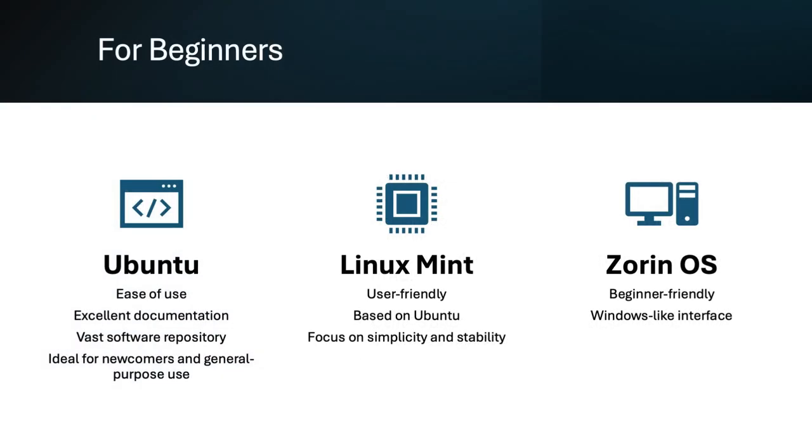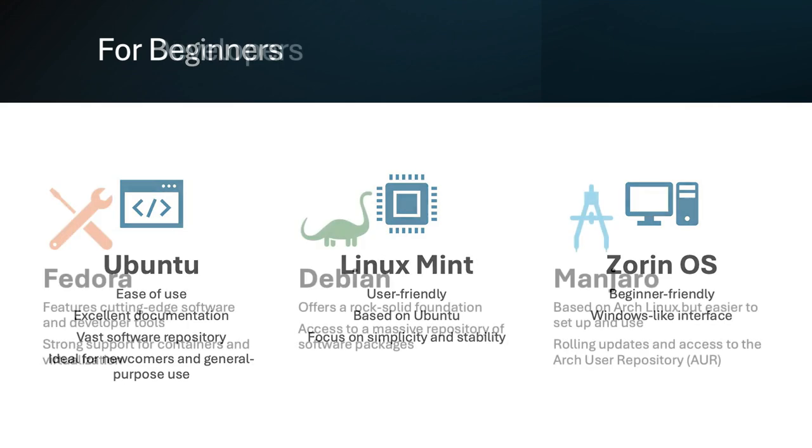Let's explore three beginner-friendly Linux distributions. Ubuntu, known for its ease of use and vast software repository. Linux Mint, which focuses on simplicity and stability. And Zorin OS, which features a Windows-like interface for users transitioning from Windows.